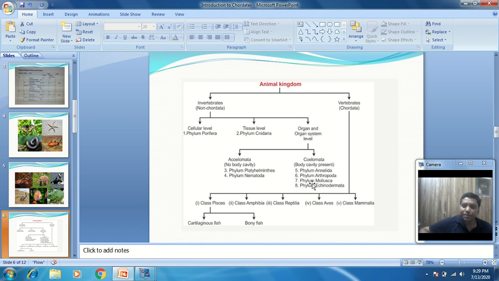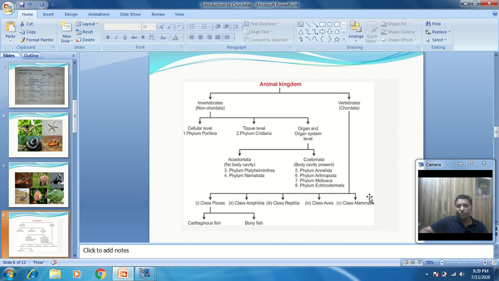Now again, as per the body cavity, the hollow space present inside the body is called the coelom. Most invertebrates are acoelomate animals, meaning in that organism the coelom is not present, or the hollow space within the body in which the vital organs are placed is absent. For example, acoelomate animals are the Platyhelminthes and the Nematoda. While in case of coelomate invertebrate animals, Annelida, Arthropoda, Mollusca, Echinodermata, all are coelomate animals.